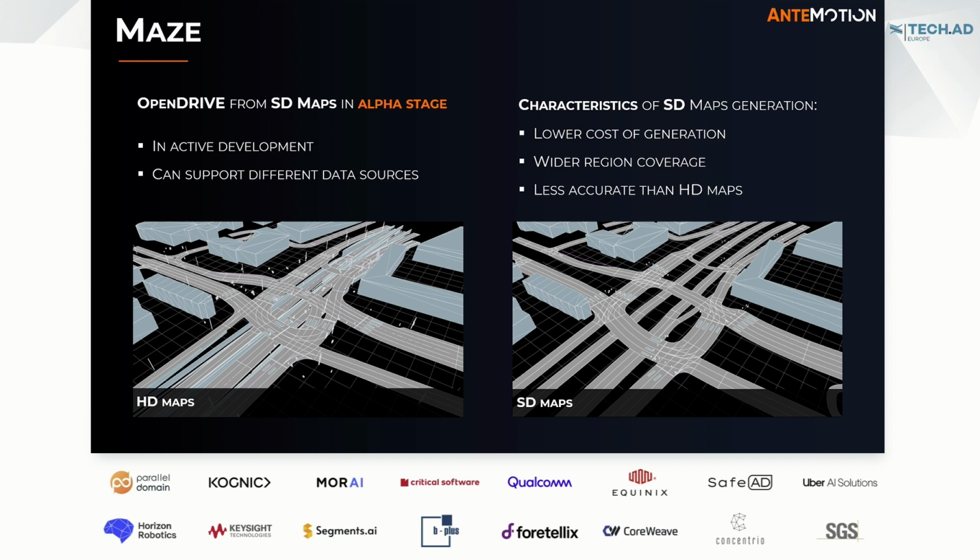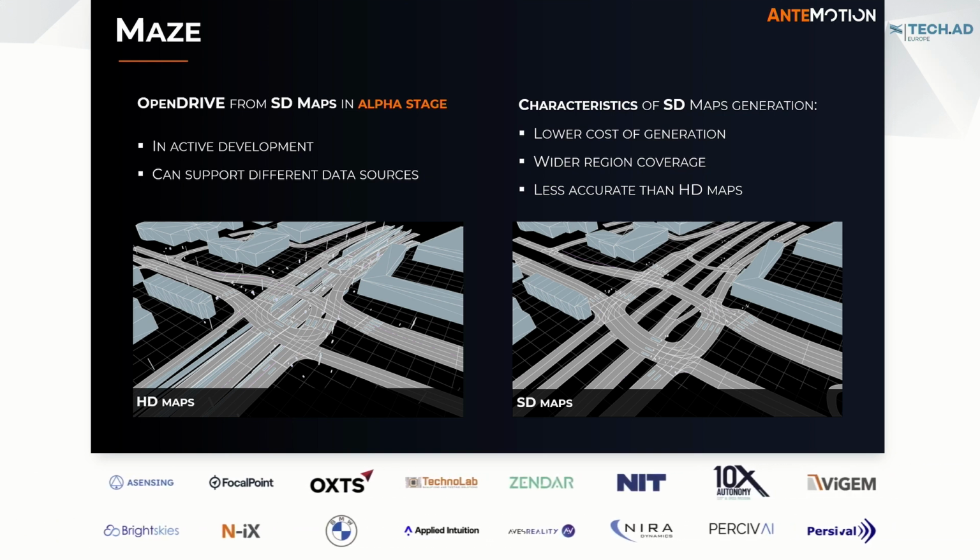In this slide, you can see an example where we generated the same junction in Munich from HERE HD maps on the right and SD maps on the left. Obviously, the HD maps result has way more details, also with other lane objects, also barriers and so on. But the SD maps still provided a very good result, and the road network is pretty much maintained, and it's still very much usable for simulations.